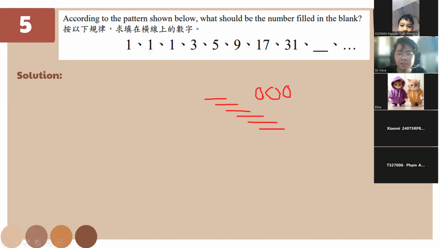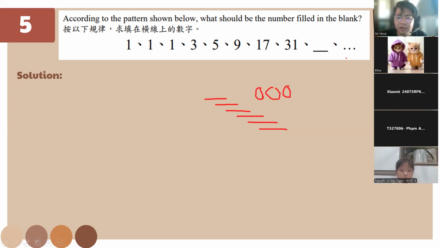Yes, do you have a question or no? So if we add 9, 17, and 31, the answer is 57. Okay, so the answer here is 57.